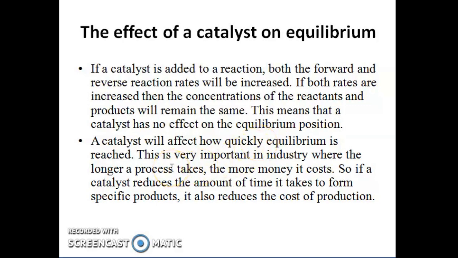And that is very important in industries, where the longer a process takes, the more money it has to invest. So if a catalyst is used, the amount of time taken to form a specific product will also reduce, and if the time consumption is reduced, automatically the cost of production will also reduce.